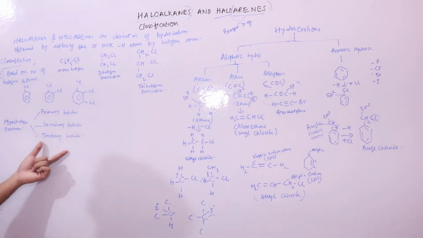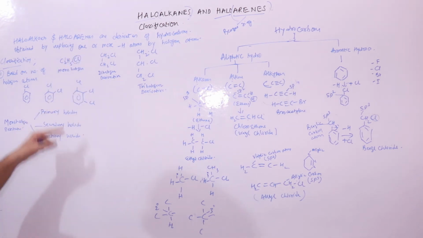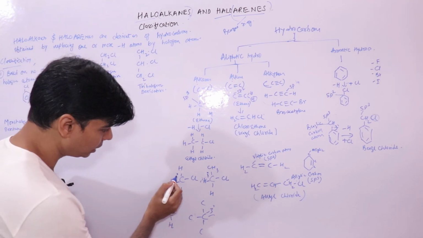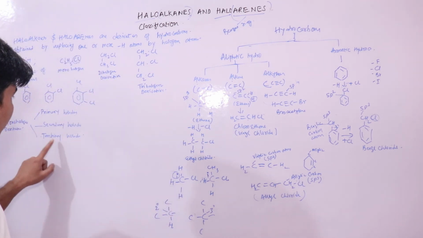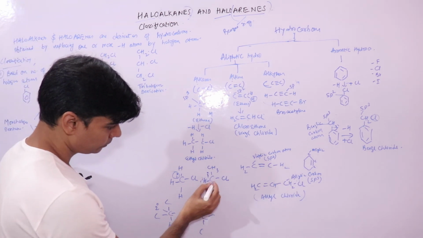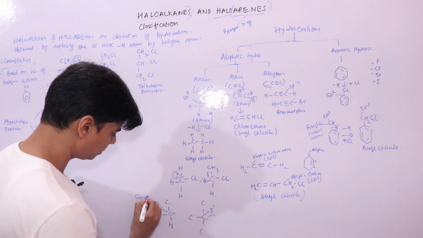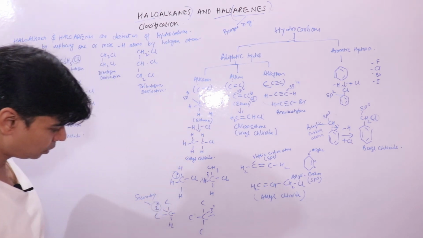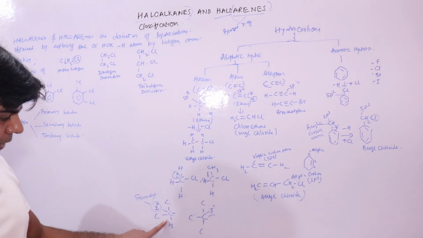This is based on the carbon atom the halogen atom is attached to. If this halogen atom is attached to a 1 degree carbon atom, this is your primary halide. If this halogen atom is attached to a 2 degree or secondary carbon atom, this is your secondary halide.